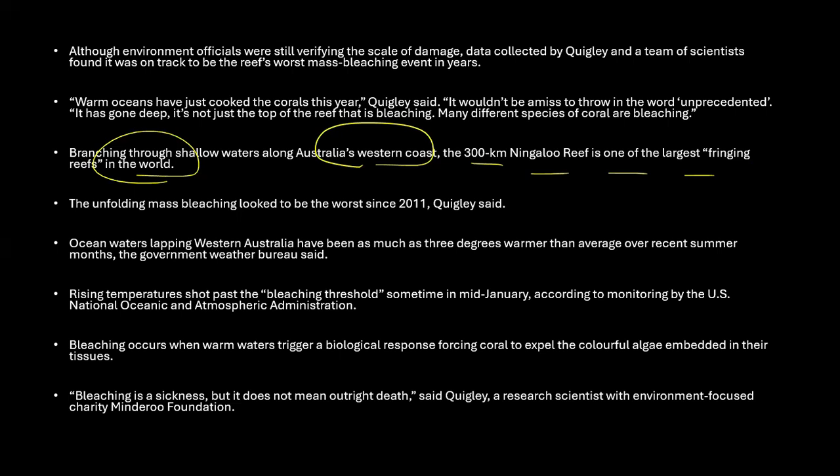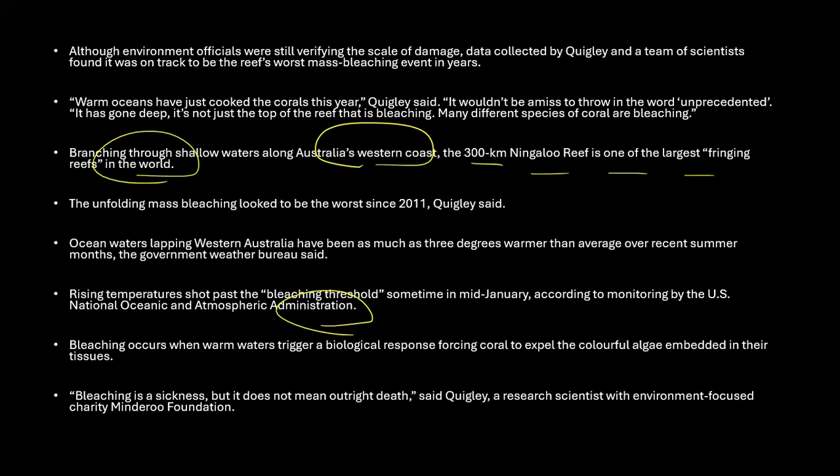Scientists believe this is worse, and ocean waters of Western Australia have been up to 3 degrees Celsius warmer than average in recent months. So you can see that 3 degrees Celsius more temperature is there, and that is one of the reasons the rising temperature surpassed the bleaching threshold sometime in mid-January, according to monitoring by the USA's National Oceanic and Atmospheric Administration, that is NOAA, right? The water temperature surpassed the bleaching threshold, and that is the reason why this has happened.